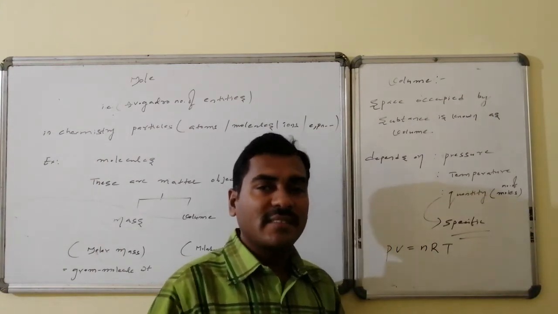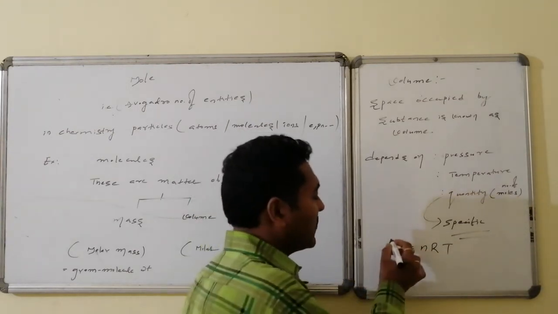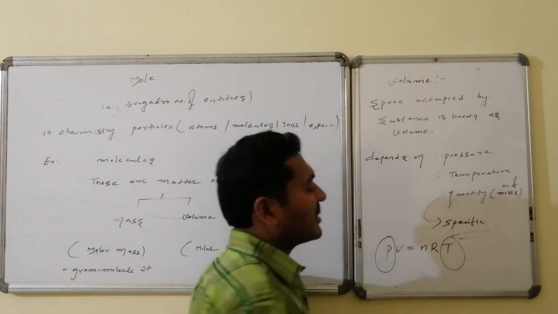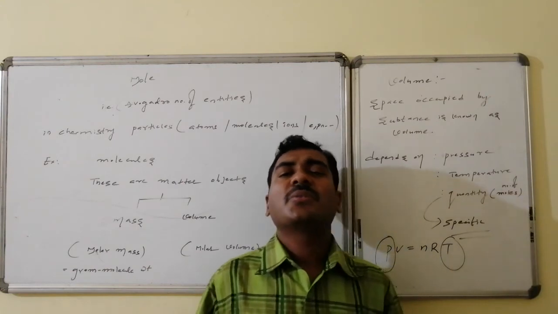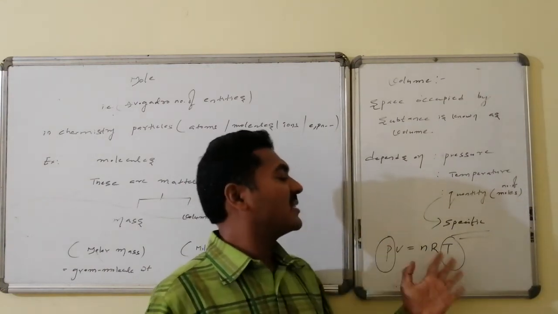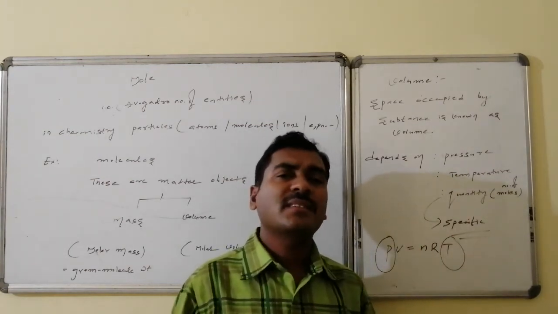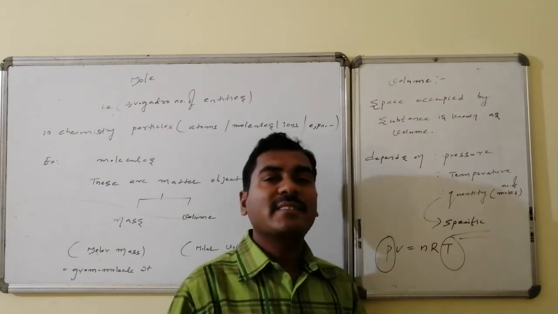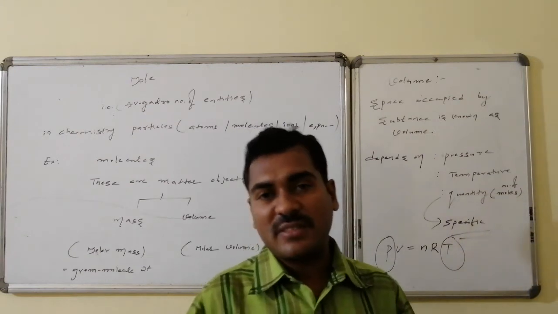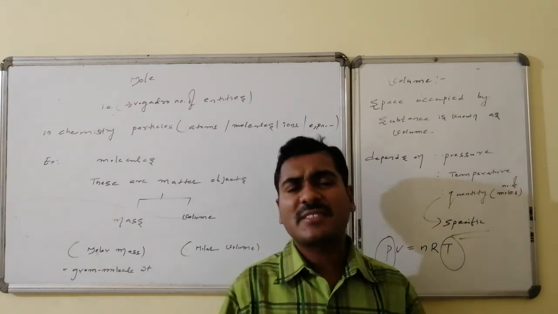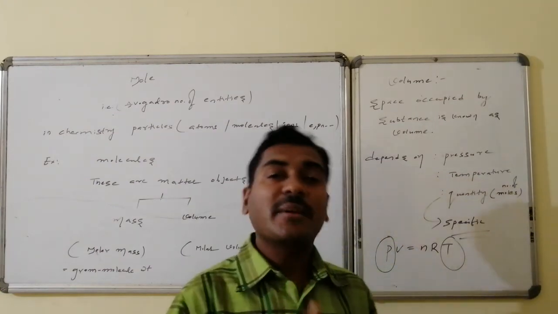If I fix all the things, then only can I know the relation between number of moles and volume. Thus I have to fix the pressure and the temperature. R is always constant, the universal gas constant. Though volume depends on pressure, when pressure increases, volume decreases, and when temperature increases, volume increases. If I fix these also, then I can get a relation between number of moles and volume. Thus I took a standard situation, one of the valid situations. Many valid situations are there, one where the pressure is fixed as well as the temperature is fixed.